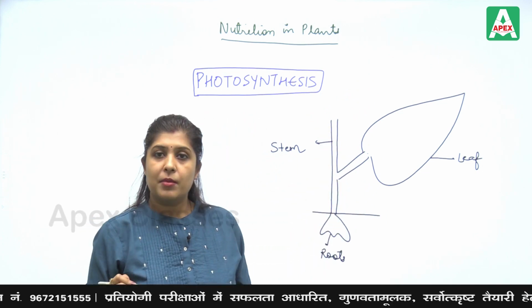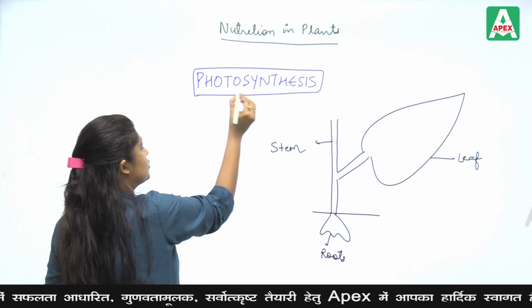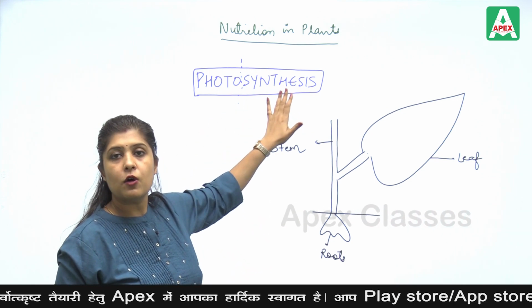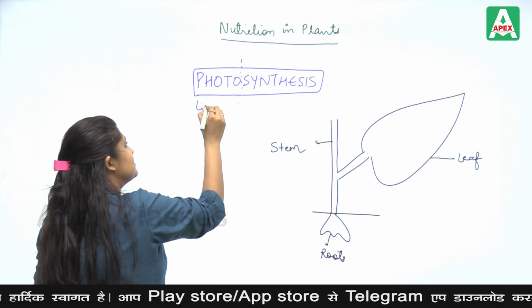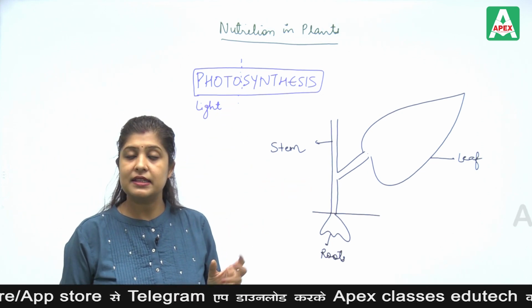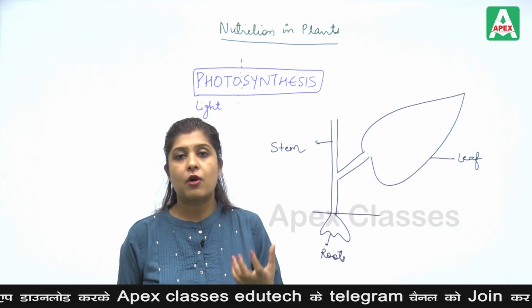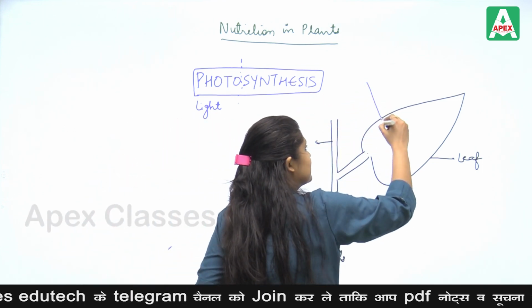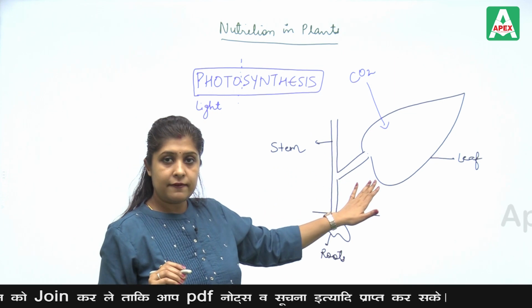From the external environment, as I already said, if I cleave the word photosynthesis, photo means light and synthesis means formation. In the presence of light, the formation of food takes place from the raw materials carbon dioxide and water. So, from the environment, the gas carbon dioxide comes into the leaf.